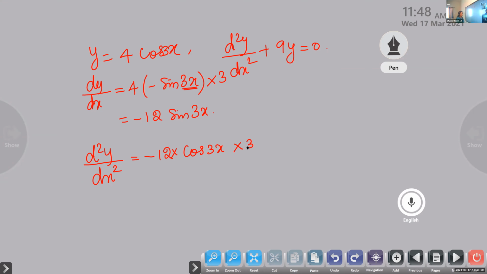Is it okay, Shubham? Minus 12 into, what is the derivative of sin 3x? Cos 3x into 3. So we will get this as minus 36 cos 3x.